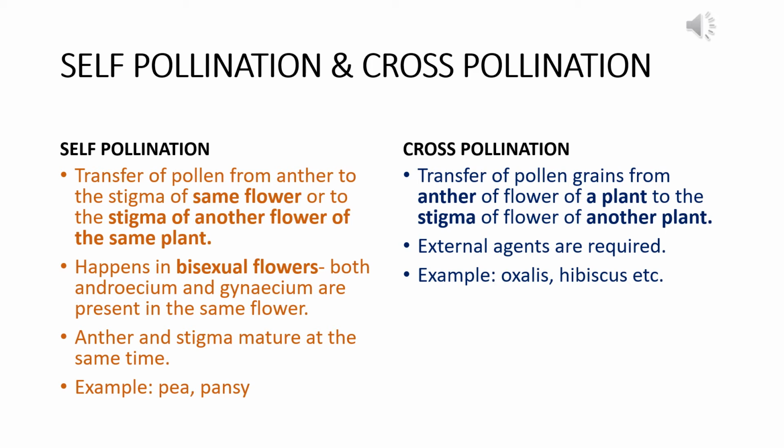In contrast, cross-pollination involves the transfer of the pollen grains from the anther of a flower of a plant to the stigma of a flower of another plant, but they need to be of the same variety or the same species. External agents are required in cross-pollination because the pollen grains need to traverse a considerably long distance. External agents can be insects, honeybees, birds, some big animals, and even some physical agents like air, water, etc. Examples of cross-pollination include oxalis, hibiscus, etc.